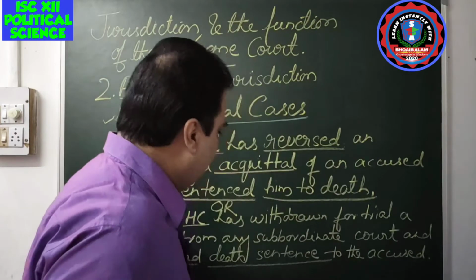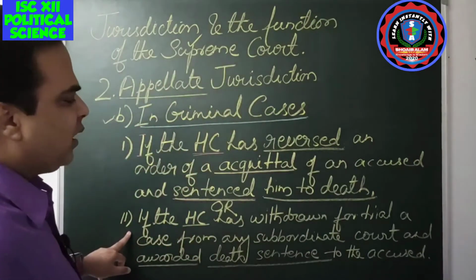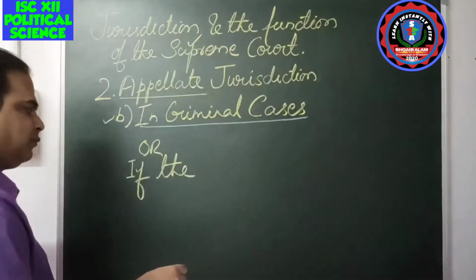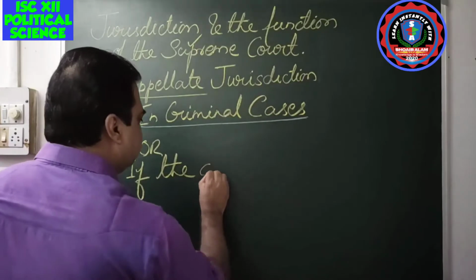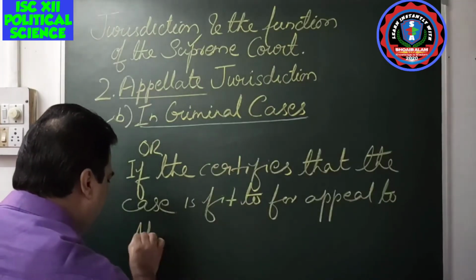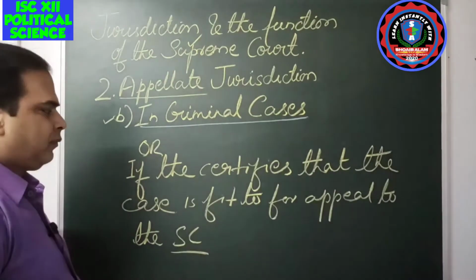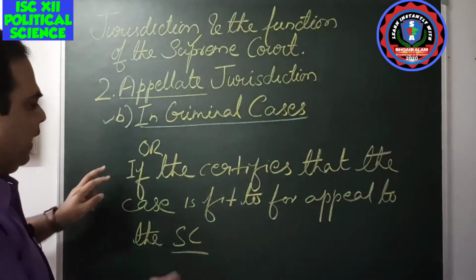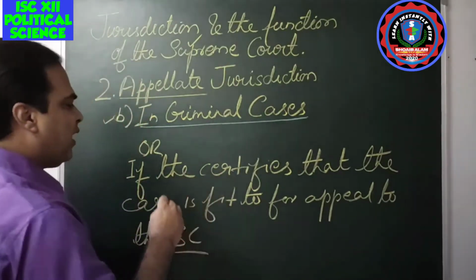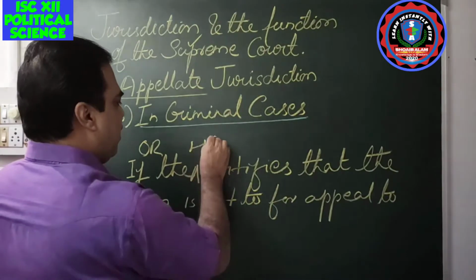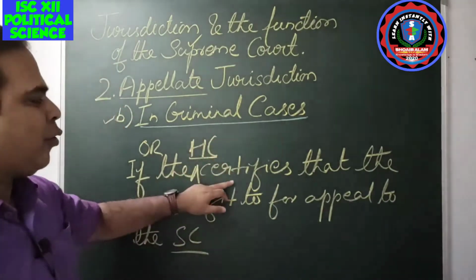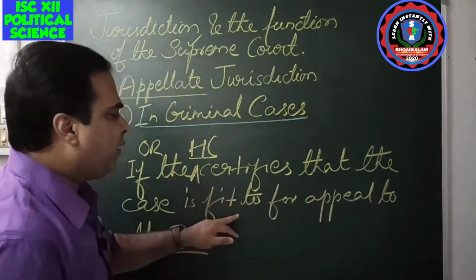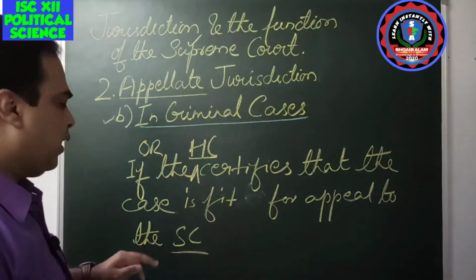Okay, the last one: if the High Court certifies that the case is fit for appeal to the Supreme Court.